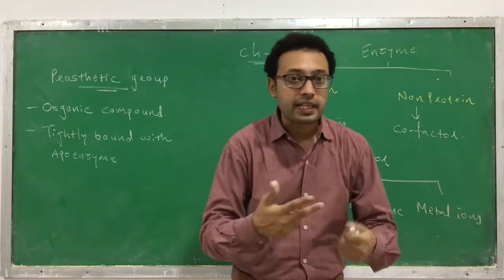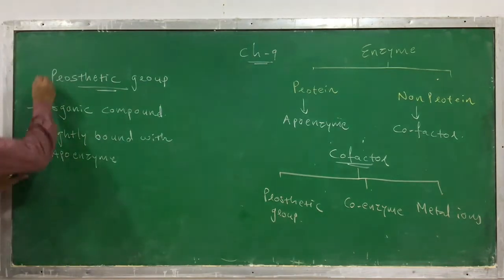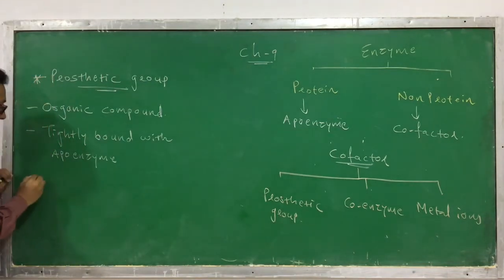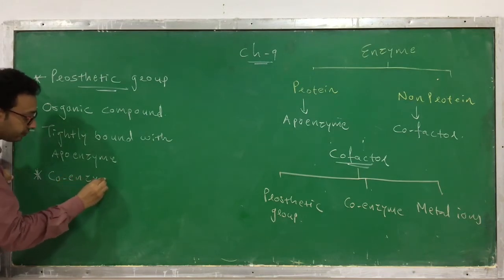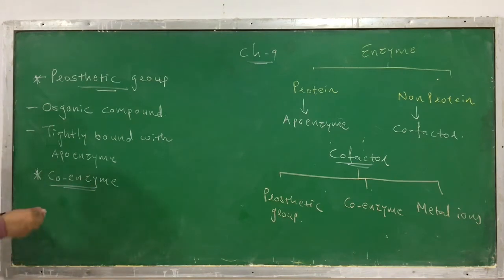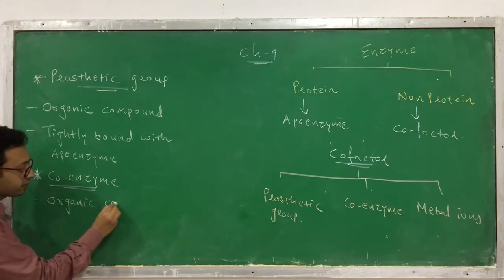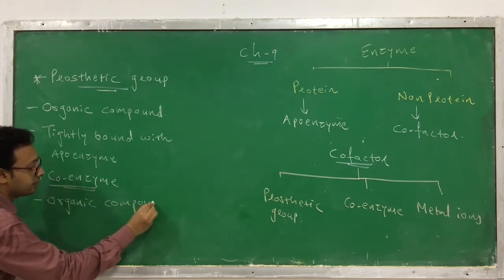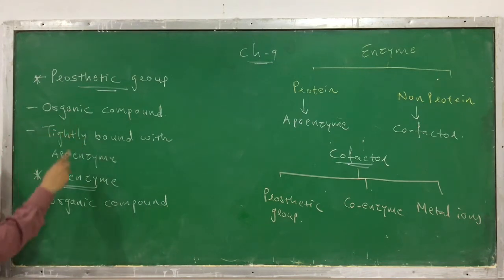Clear? The second type of cofactor is a coenzyme. Remember, the second type is called a coenzyme. This coenzyme is again an organic compound. Prosthetic group is also an organic compound. Similarly, the coenzyme is also an organic compound.